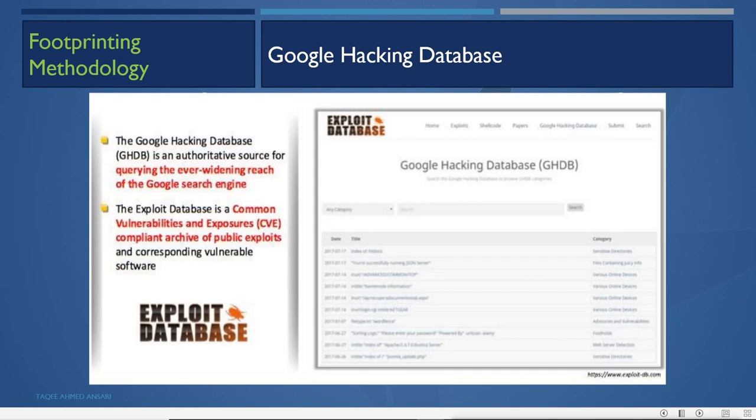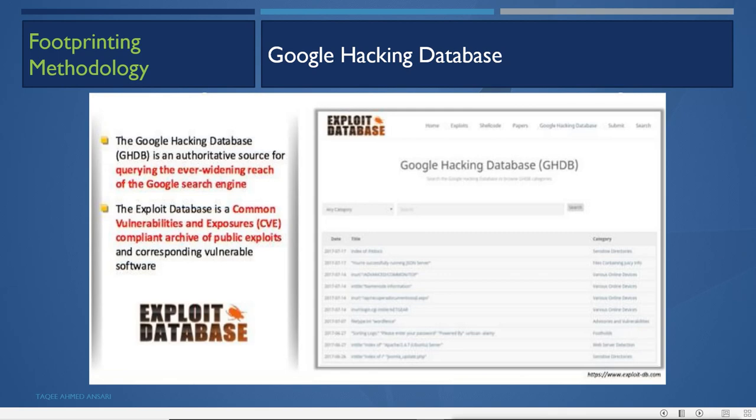This Google hacking database is an authoritative source for querying the ever widening search reach of the Google search engine, and this exploit database is a Common Vulnerabilities and Exposures (CVE) compliant archive of public exploits and corresponding vulnerable software. These queries are already done. They have run the queries. We can use these queries again, and we can get experience about how you can do the query and how you can use these operators.